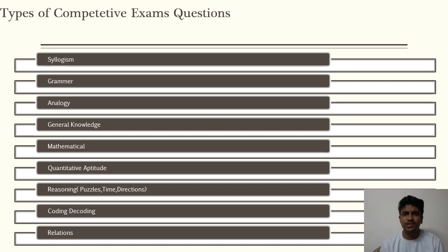Mathematical questions, differentiation, matrices, limits, integration, etc. Quantitative aptitude, which will include distance, speed, time, trains running, etc. Puzzles, where certain pieces are unscrambled, you need to tell what would be the figure, you have to guess the next one. Coding and decoding, so if ABCD is coded as PQRS, what will CDEF be coded as, so that will be coding and decoding. And relations, that is mother, father, daughter, child, etc. So these are the different types of competitive exam questions that appear.